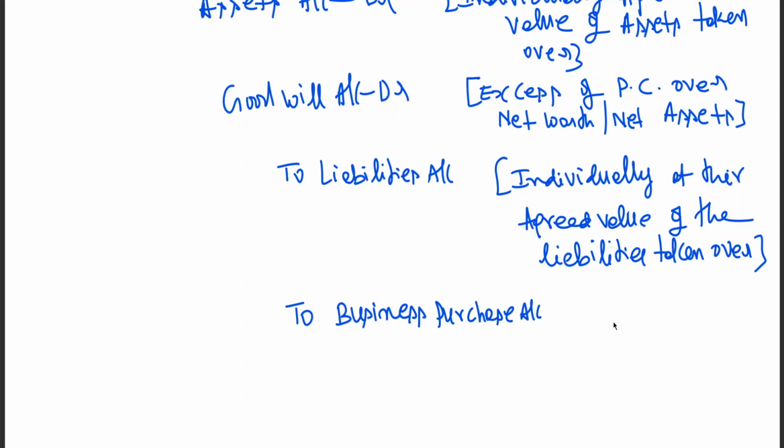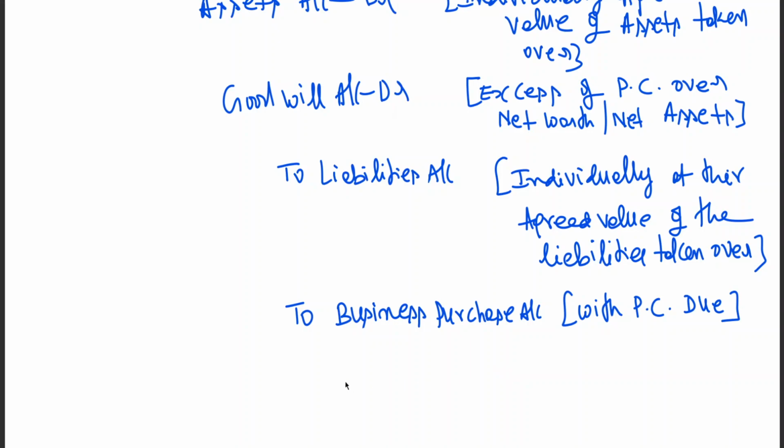To business purchase account with purchase consideration due. Business purchase, you debit with purchase consideration due. It will be whatever the business purchase is. This we have already debited. Now you are crediting because it will be closed.